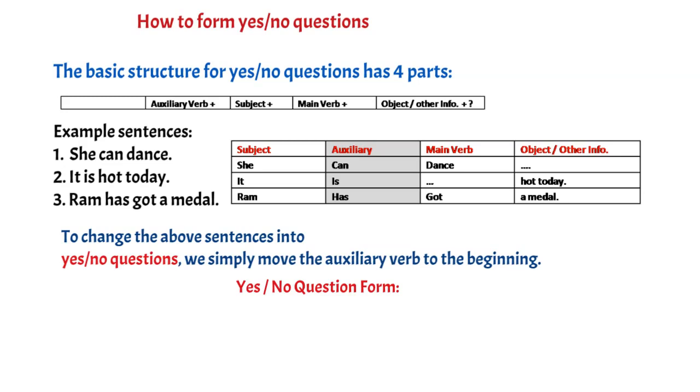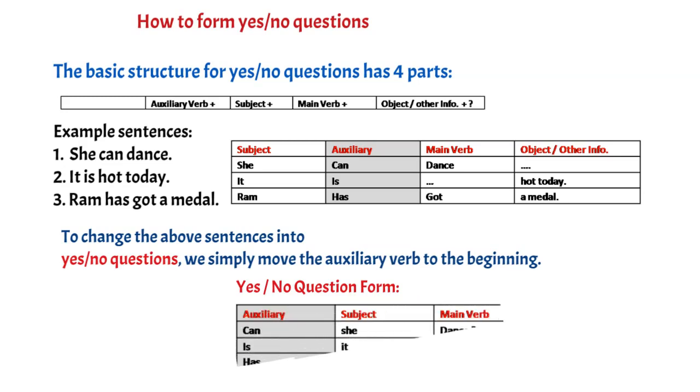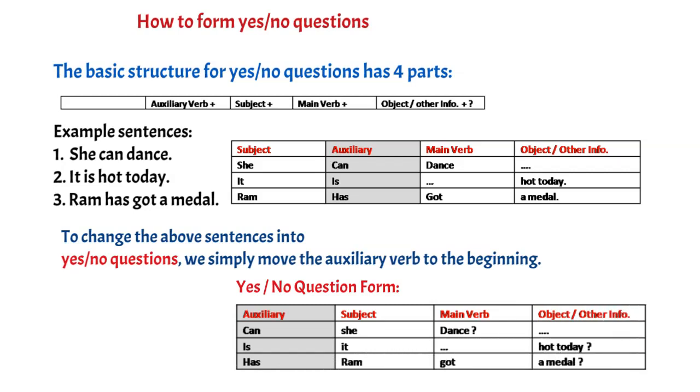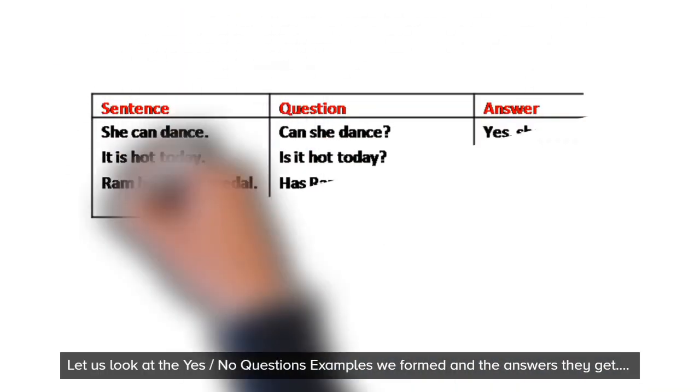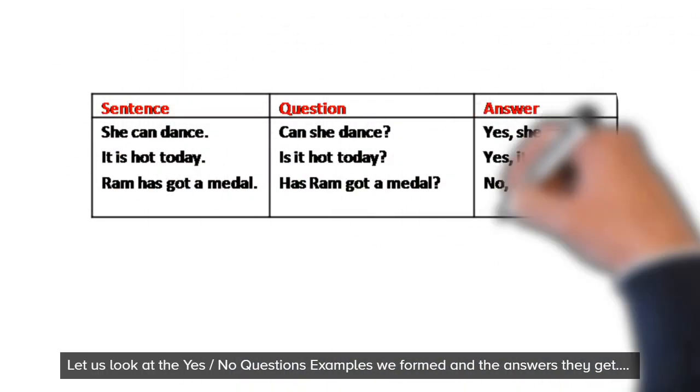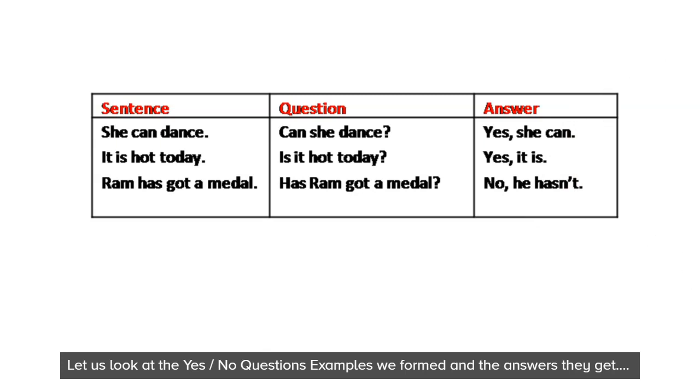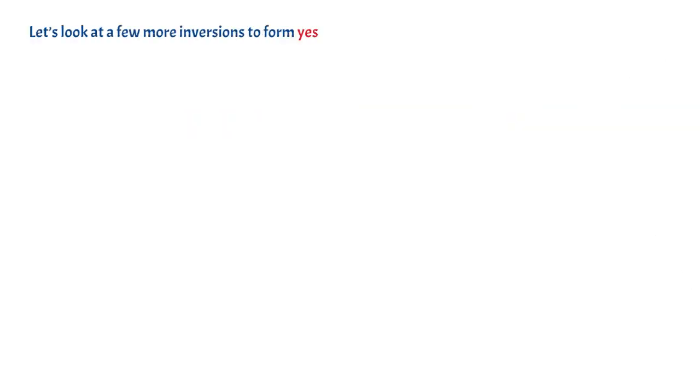When we change these sentences into questions, they look like: can she dance? Is it hot today? Has Ram got a medal? And they get the answers: yes, she can. Yes, it is. No, he hasn't.